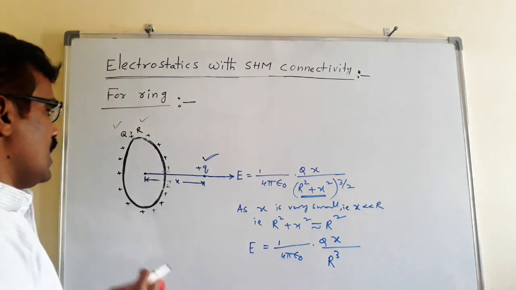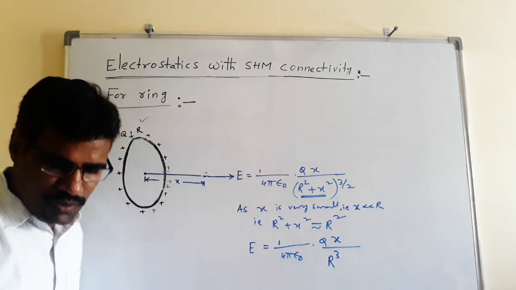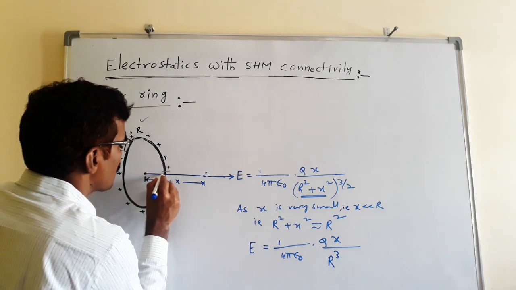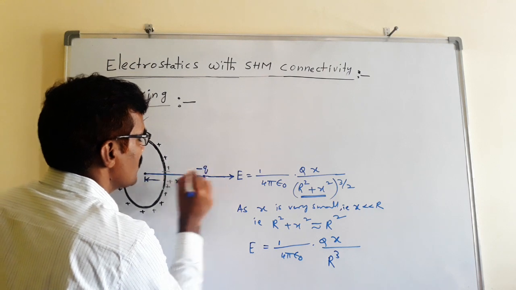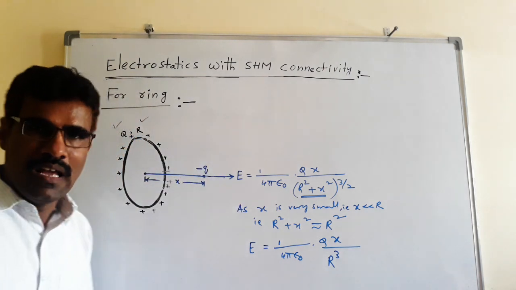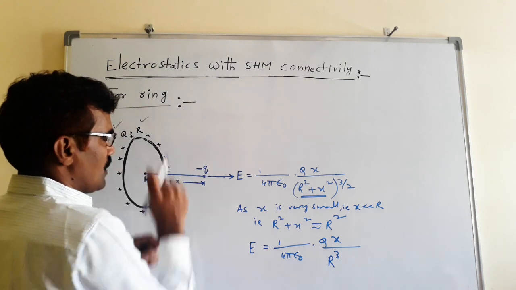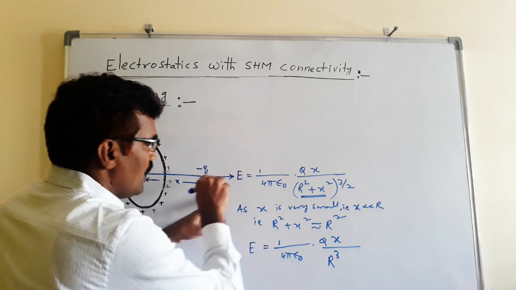Suppose minus Q is kept at the center. At the center there is no force acting on it. Now minus Q is displaced slightly along the axis and released. If it is displaced x distance from the center of the ring along the axis, the field is this side.